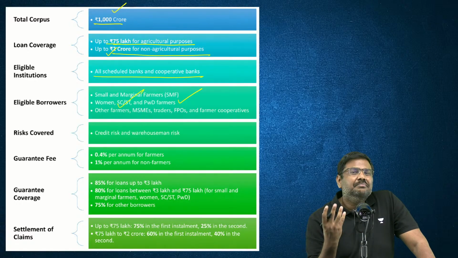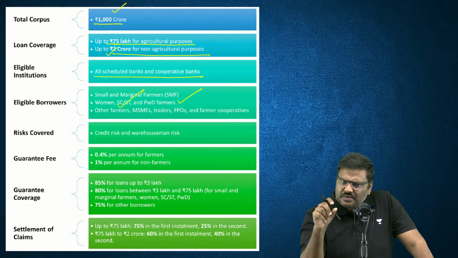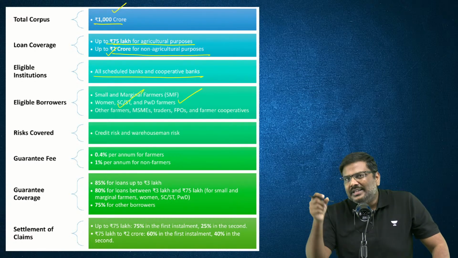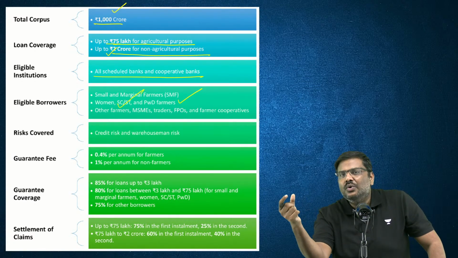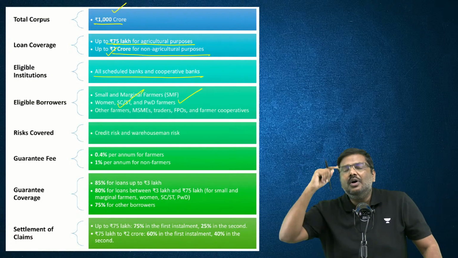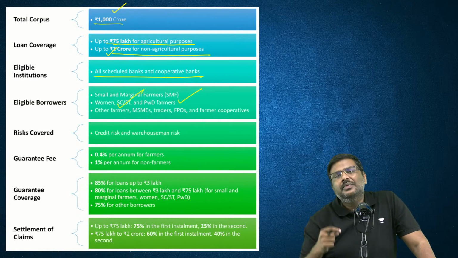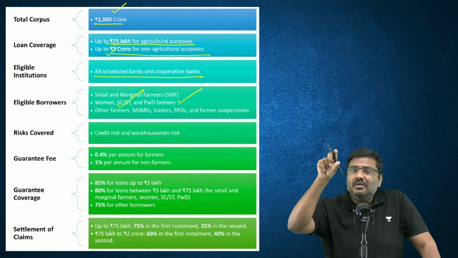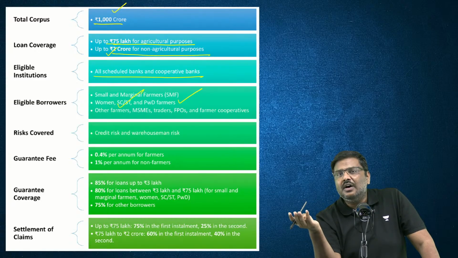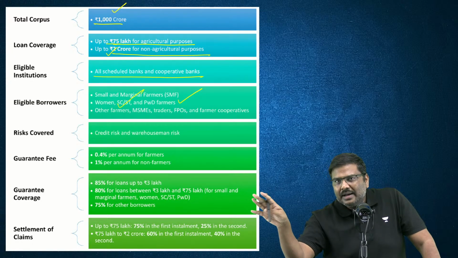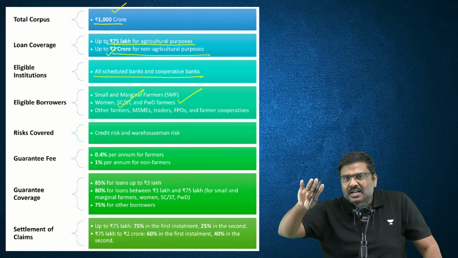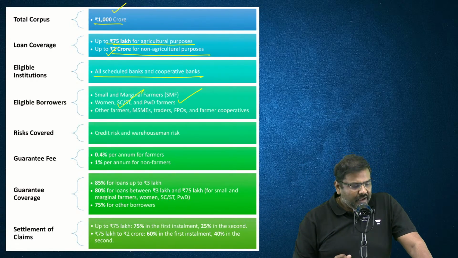So what is the importance of this initiative? Importance is very simple. The farmers face the problem associated with getting access to institutional loans because the banks are worried that the farmer might default on the loan. Now, through this initiative, the government of India is ensuring that the negotiable warehouse receipts can be utilized by the farmers to take a loan from the bank without having to be worried because the government is providing guarantees on these particular loans.